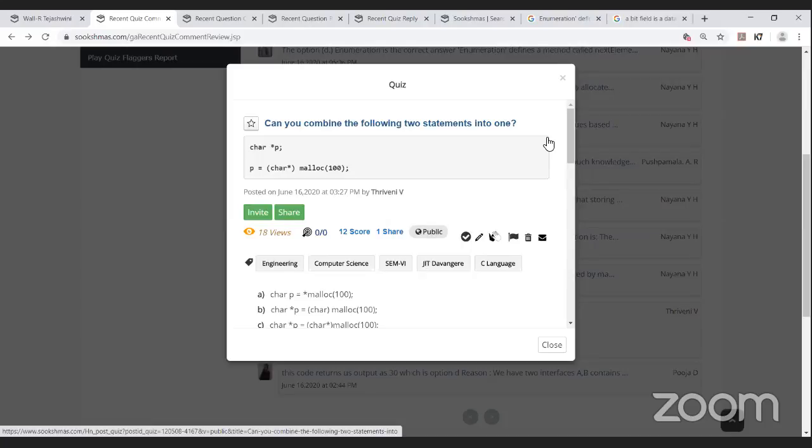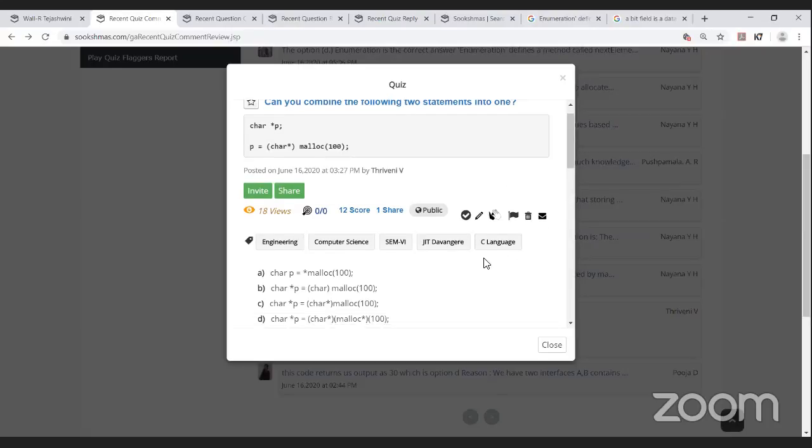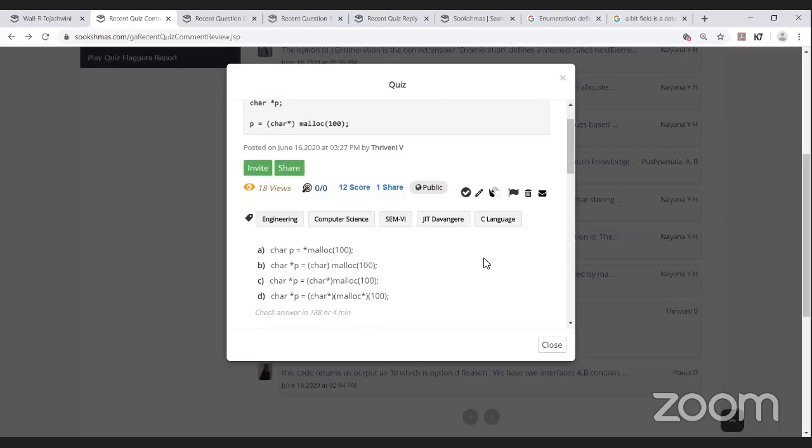Okay, it's a question posted by Triveni. Can you combine the following two statements into one? She's asking: char star p is equal to char star alloc of 100. She's allocating the memory dynamically. And it is a C language question. And the options: char p is equal to star malloc of 100. Char star p is equal to char of malloc 100. Char star p is equal to char star of malloc 100. Char star p is equal to char star of malloc star and 100.